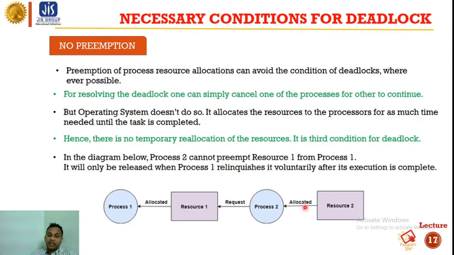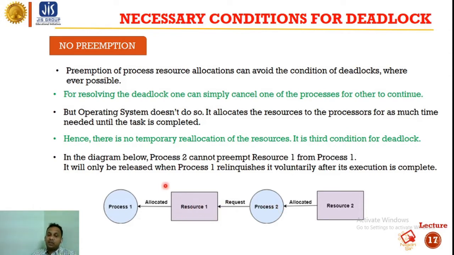I am telling once again, suppose this is process P2, process 2 has allocated resource R2. So resource R2 is allocated to process 2, and process P2 requires resource 1 and requests for it.